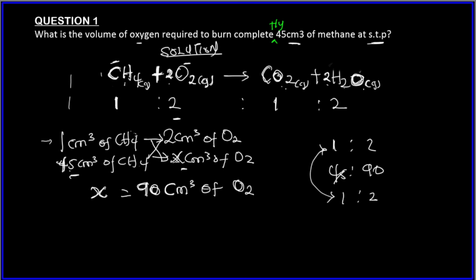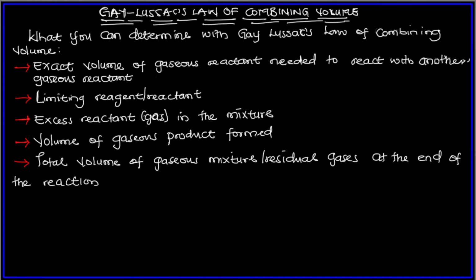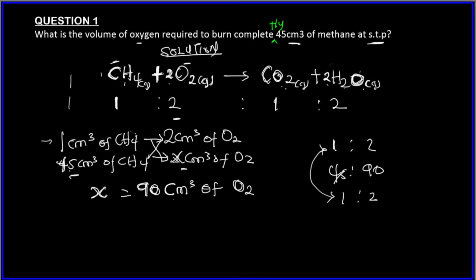But this is one part where you can be asked: what we are trying to get is the exact volume of gaseous reactant needed to react with another one. Here we got it that 90 cm³ of oxygen gas is the exact volume needed to react with 45 cm³ of methane. So that's the first one.